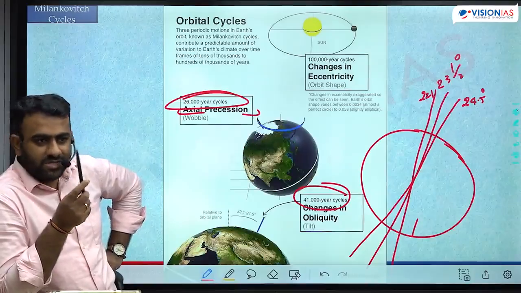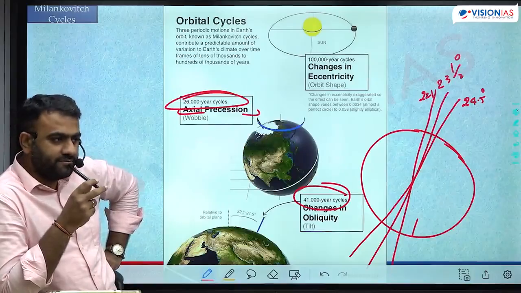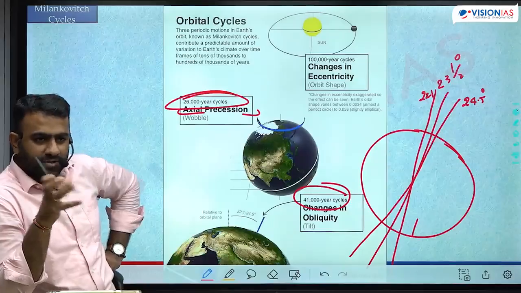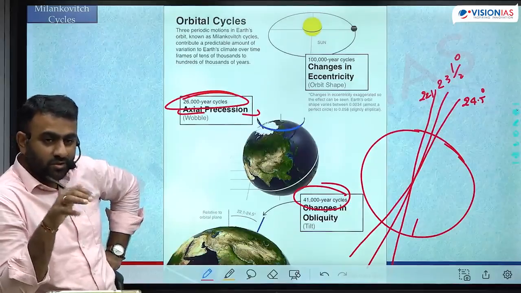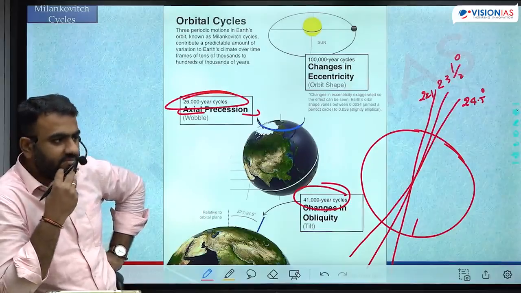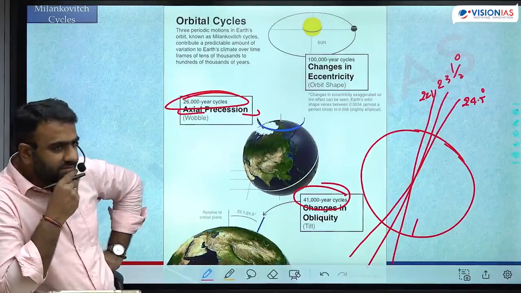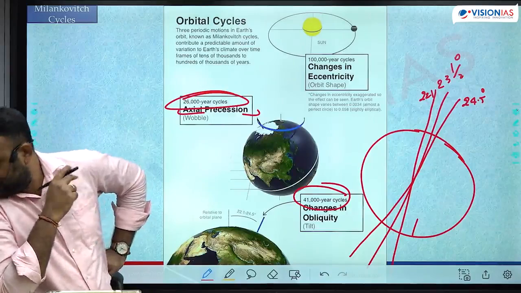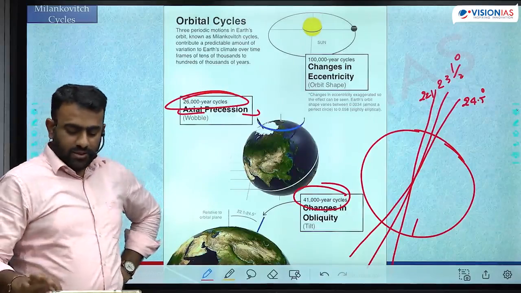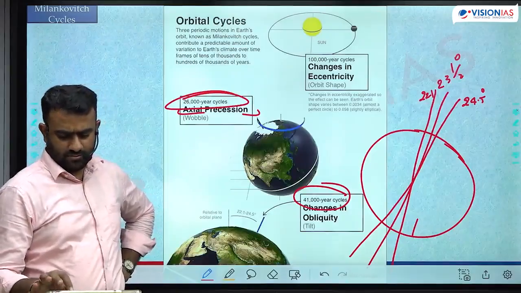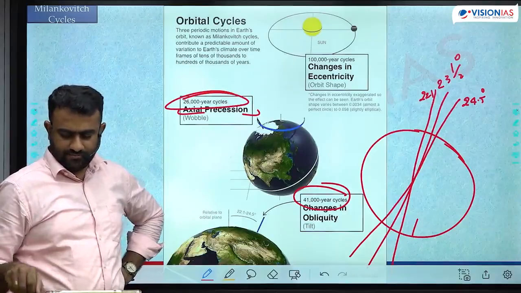Retreat and advance of glaciers will also get impacted. When the overall temperature is high, glaciers will start to melt faster. When the overall temperature is low, glaciers will start to grow and become longer. That is the advancing of glaciers. These are the Milankovitch cycles. Okay.